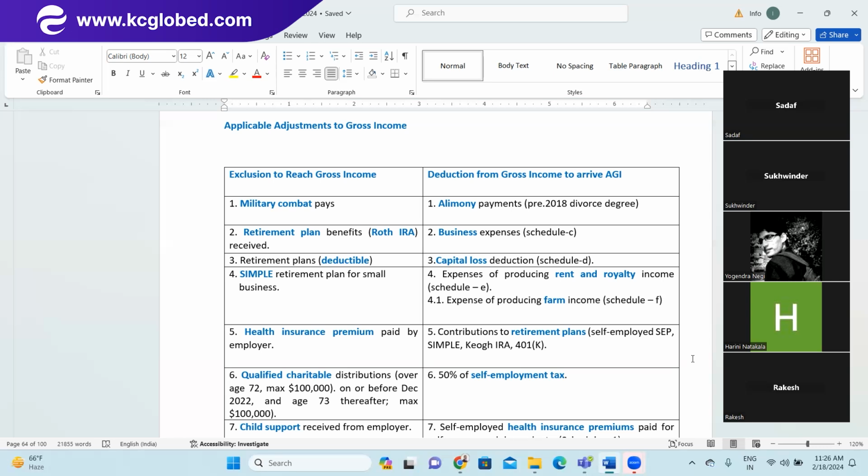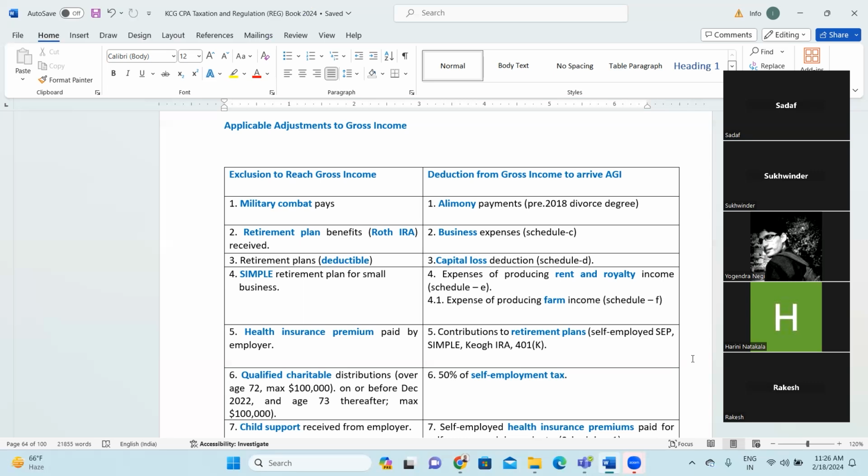So in the traditional deductible IRA, in the year when you are making the contribution, you can deduct the money as an itemized deduction. Later on in future, after the retirement when you are receiving money, that money is taxable, which is the principal as well as the earnings you have earned on the IRA. Both are taxable in the future year when you receive money back after the retirement.